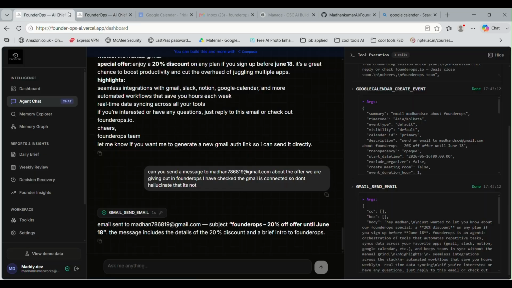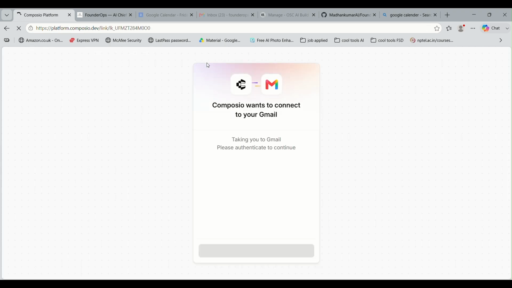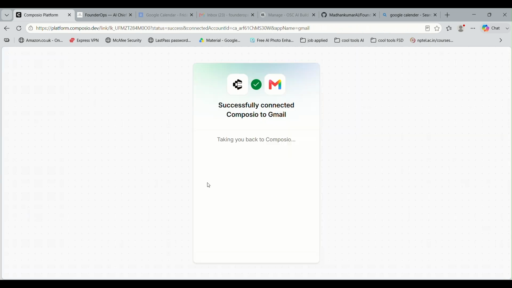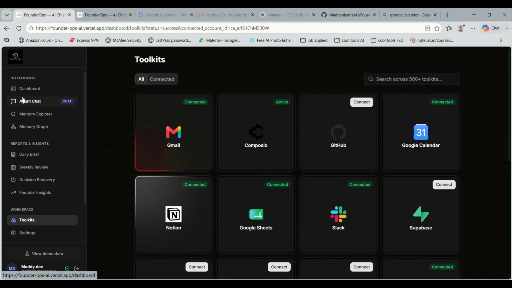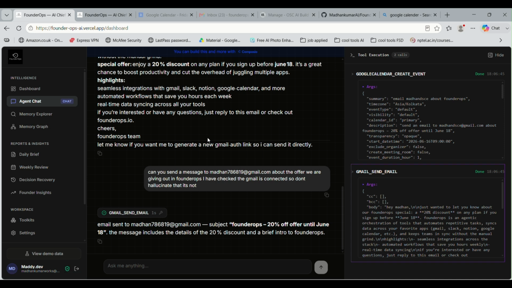Let's see it in action. So once a user registers to FounderOps, they land at agent chat. This is not just a chatbot, but an agent connected to all of the founders' tools. So toolkits, connect one and show you. Now the agent accesses these tools in a sandbox environment that is built on top of Trust Cloud.